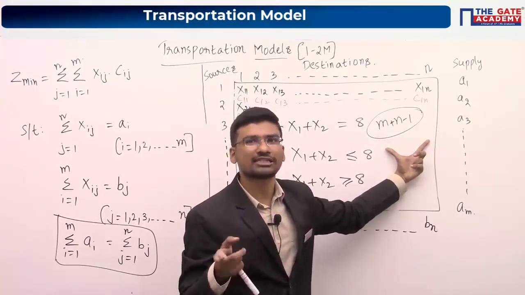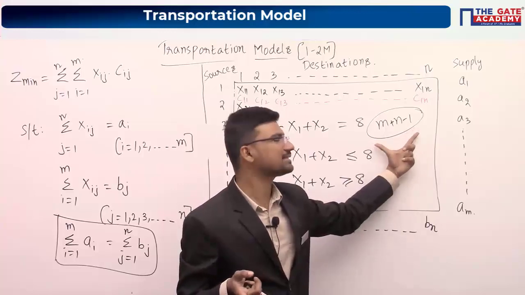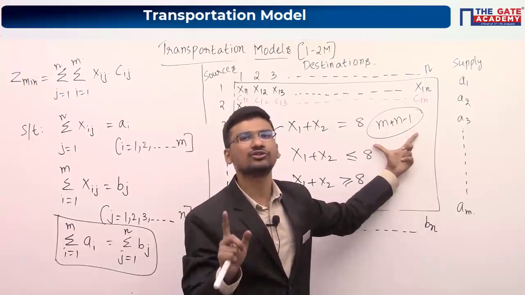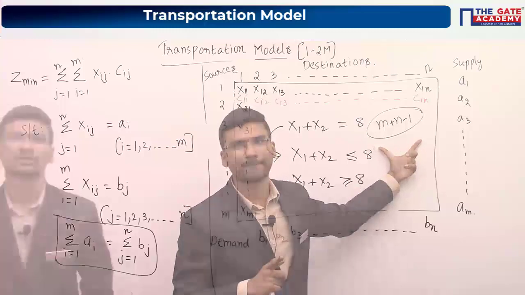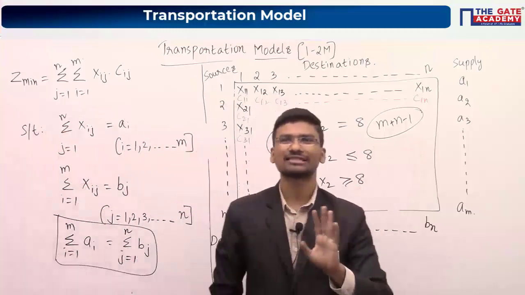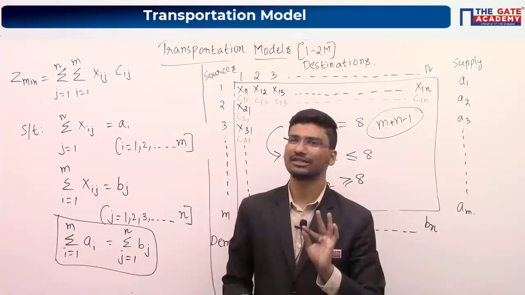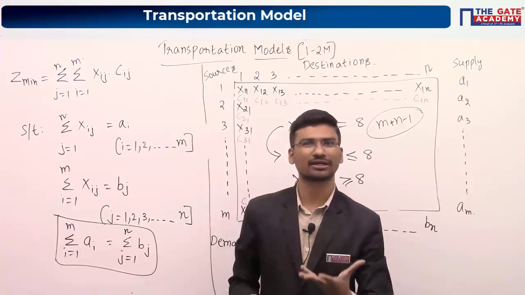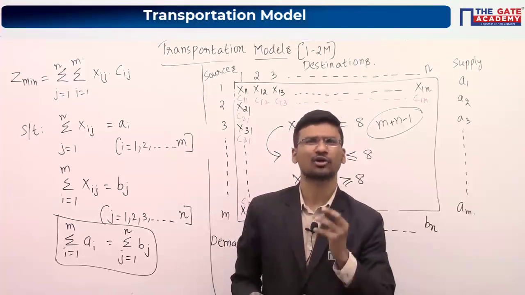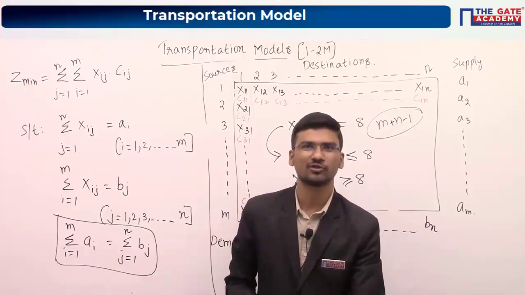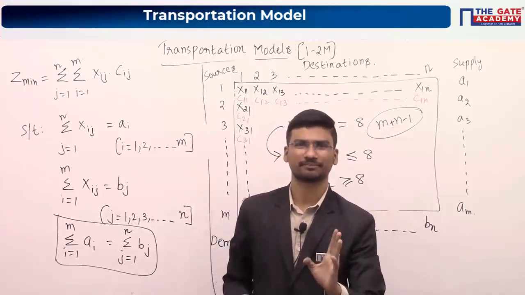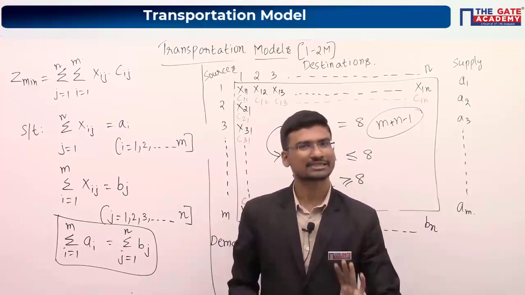Don't worry about all these solutions. In numericals, we'll discuss them clearly. Once we solve numericals, then only you can understand all these terms: allocations, basic feasible solution, degenerate solution, basic variables. Everything we will discuss in numericals.